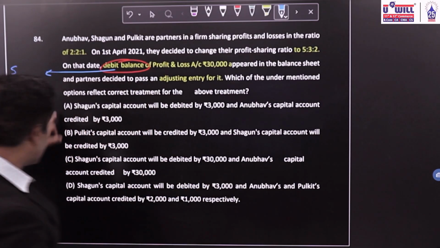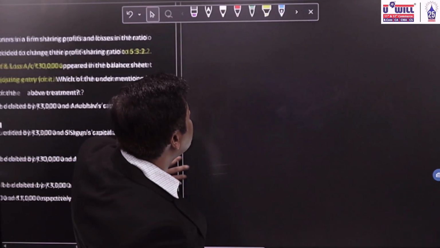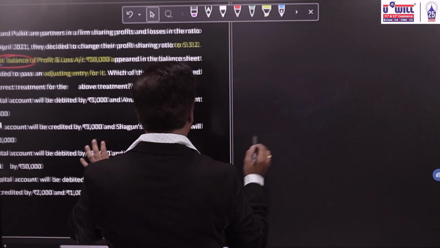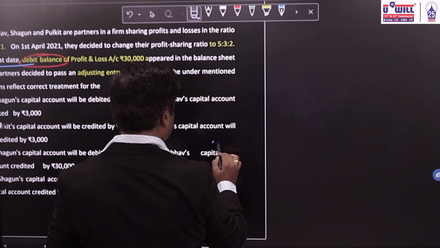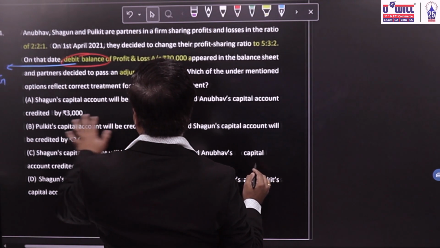To identify the correct option A, B, C, D, let us find the sacrifice and gain ratio of all the partners: Anubhav, Shagun and Pulkit.